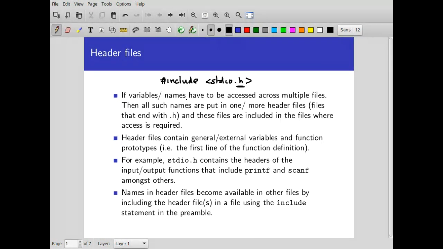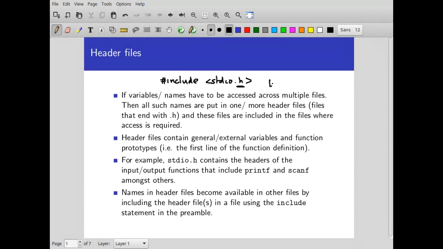So when you say stdio.h, then all the functions which have been defined in the stdio.c file, that's a bunch of functions which are essentially for standard input output.